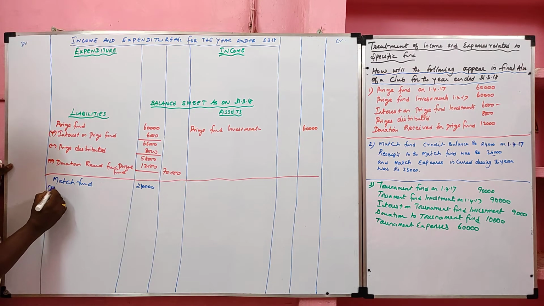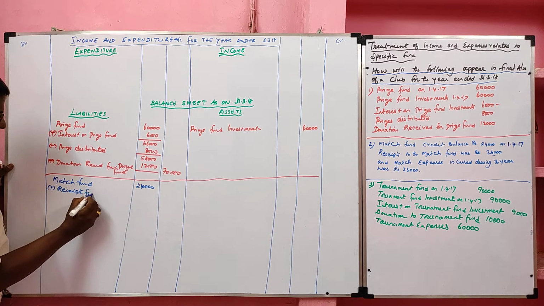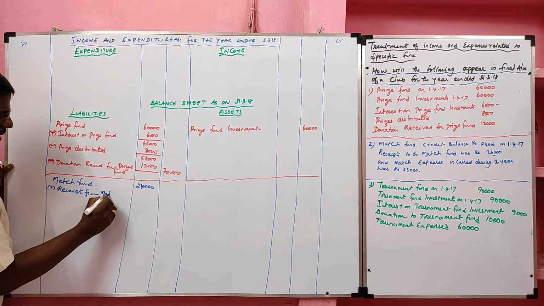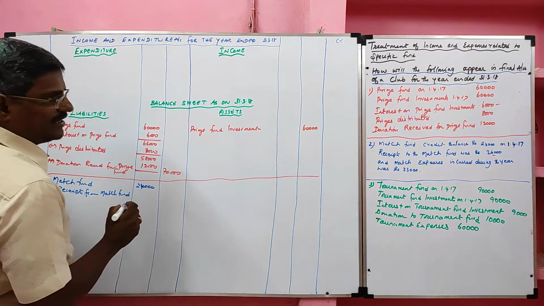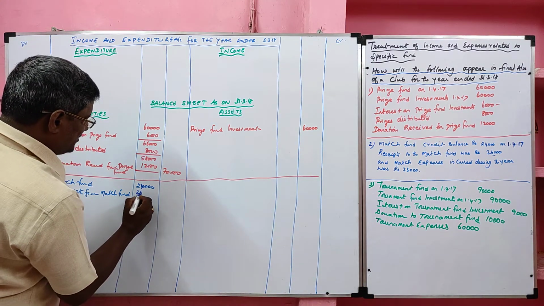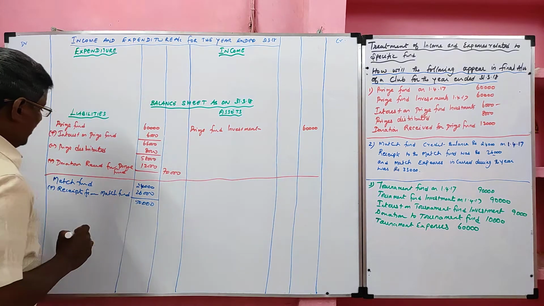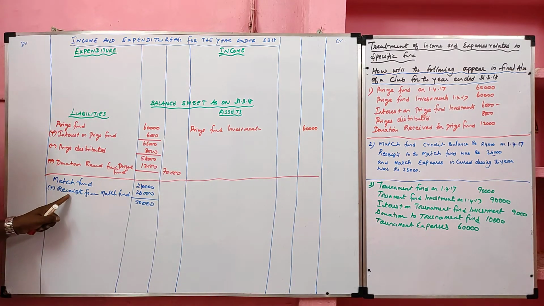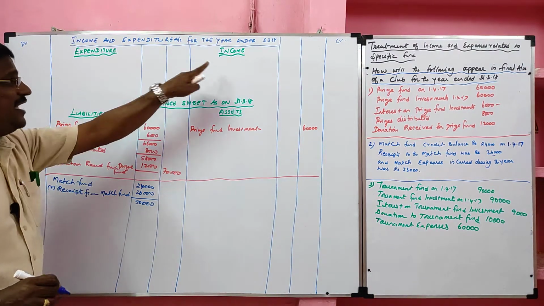So, we have to add receipts to the match fund, rupees 26,000. Total 50,000. Here match fund is given, at the same time receipts to match fund also given. So we have to add with the match fund. If match fund is not given, the receipts to match fund should be recorded as an income. It will appear in the income side.